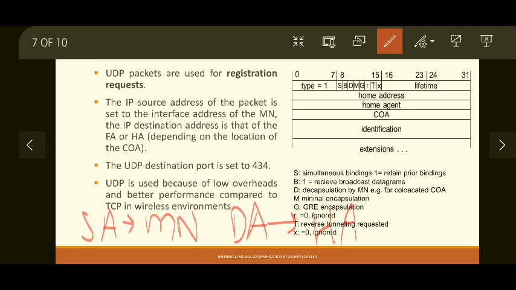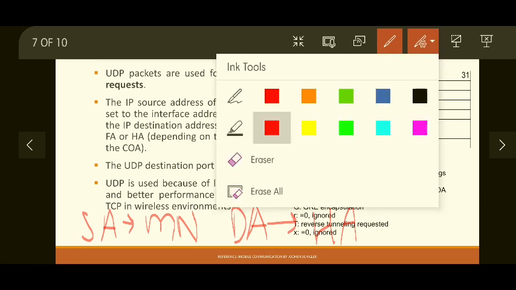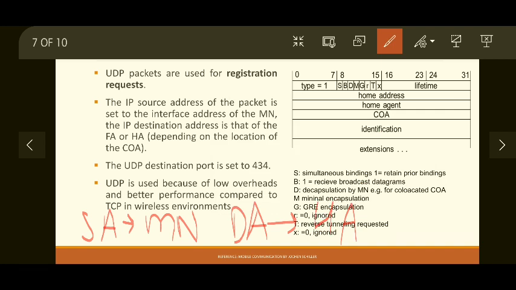Or if it is case 1, then not directly the home agent, first it will be the foreign agent and then the home agent. So first the mobile node sends the IP packet to the foreign agent. First it will be the foreign agent and then the home agent, because the foreign agent will use the same packet and forward it with the destination address equal to the home agent. Okay, now in the UDP packet, the destination port is set to 434, which indicates that this is a registration message.